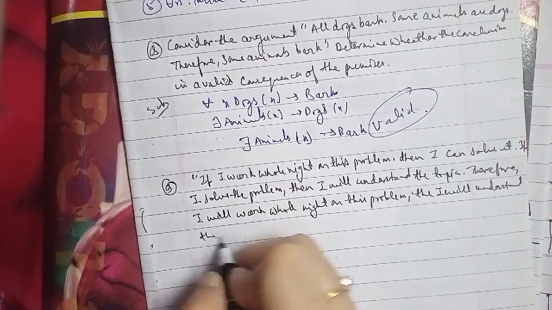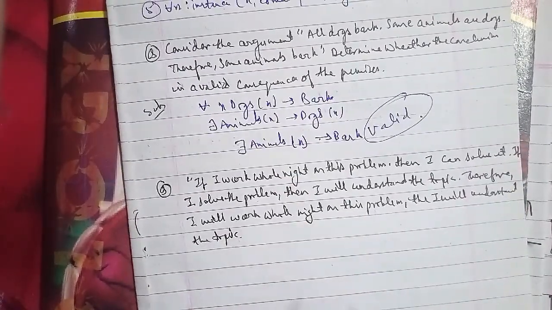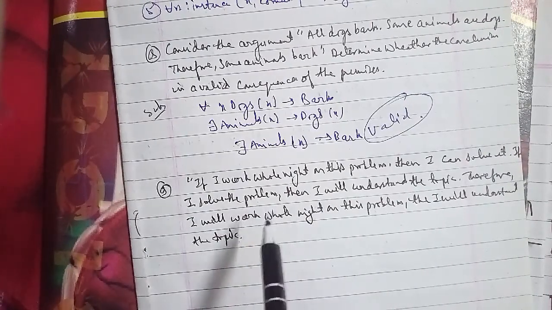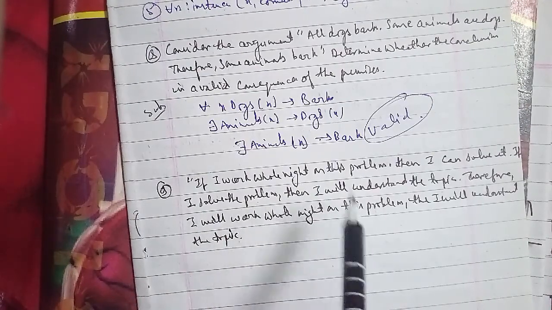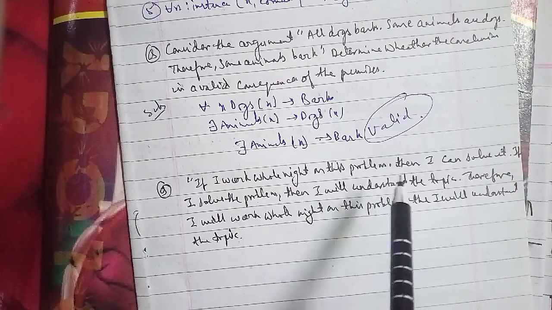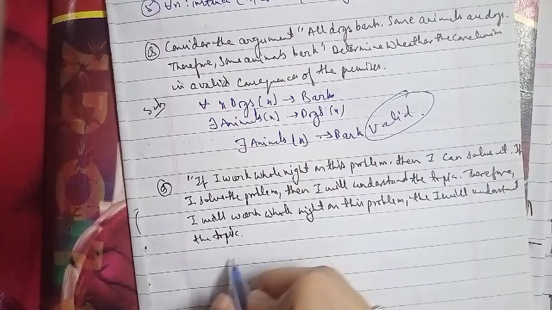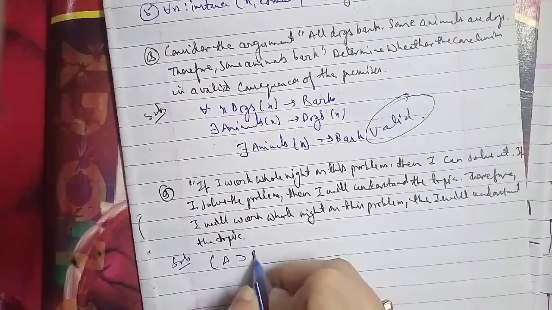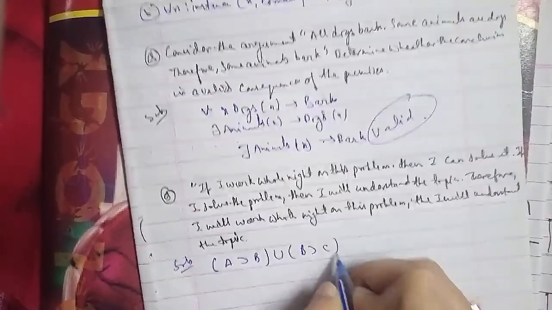Let's go ahead with another one that we have to discuss. Let's convert a formula into DNF. The question is: convert the formula (A and B) or (C implies D) into DNF.